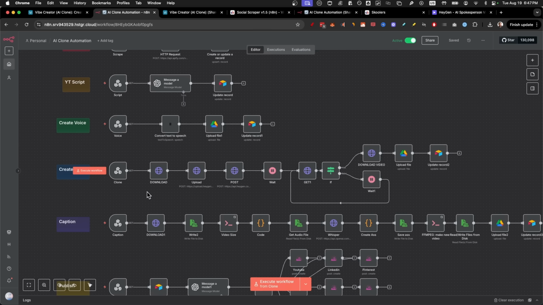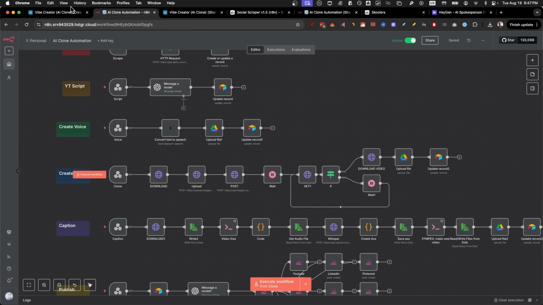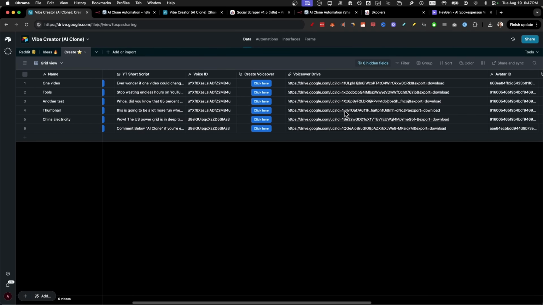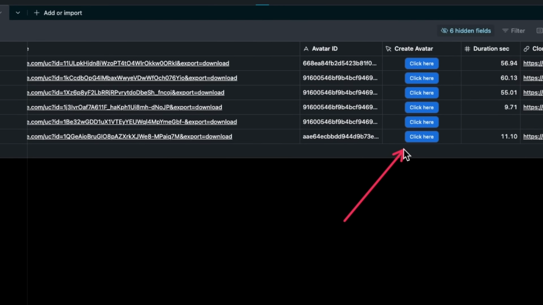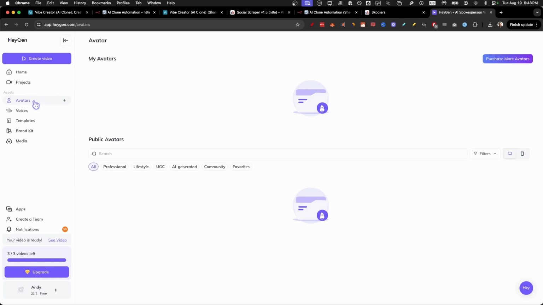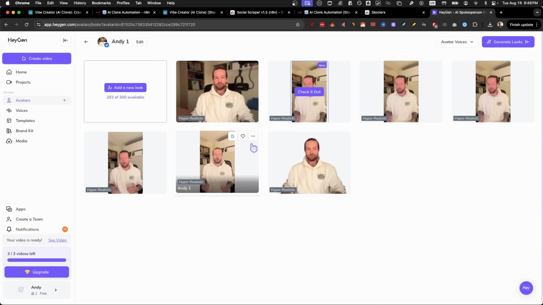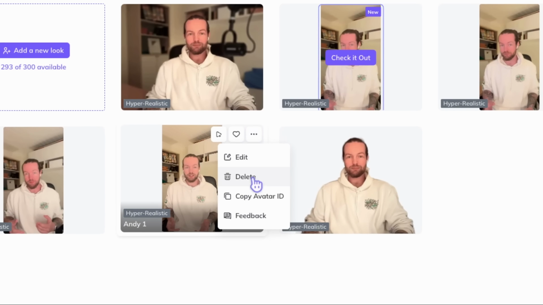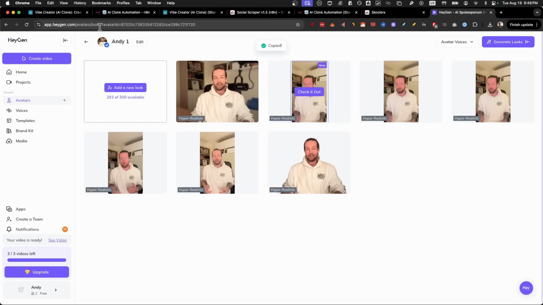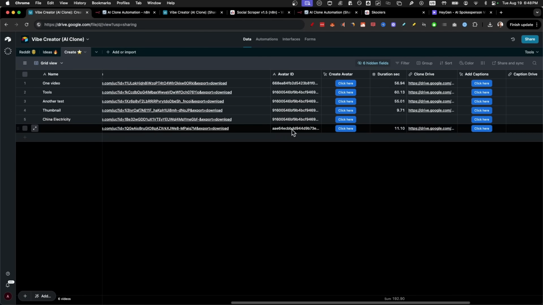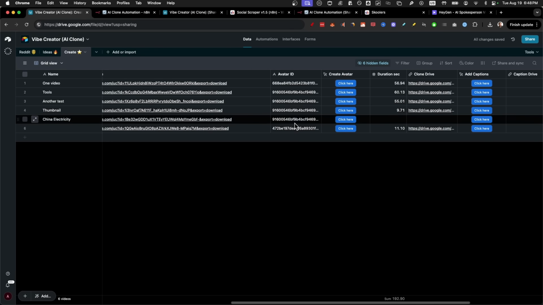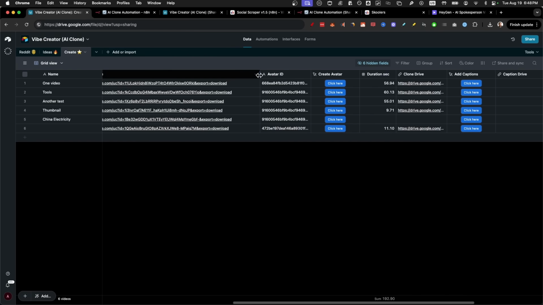So obviously the first step is the clone webhook. We have that in this button right here that creates the avatar. This takes the drive URL and the avatar ID. Where you get the avatar ID is inside of HeyGen. Once you have created an avatar just like this, you just click the three buttons in the top and then you click copy avatar ID. Then just go back to the AI clone Airtable and put it right in here. This makes it easy so you can change to any avatar you want just inside of this Airtable.